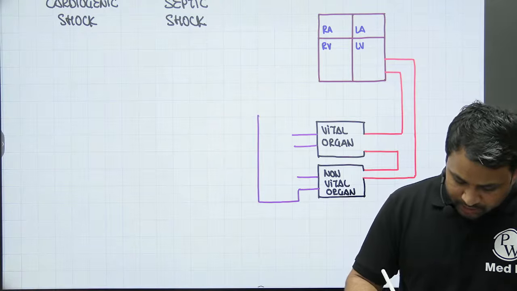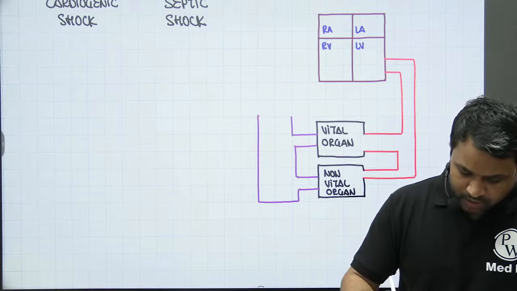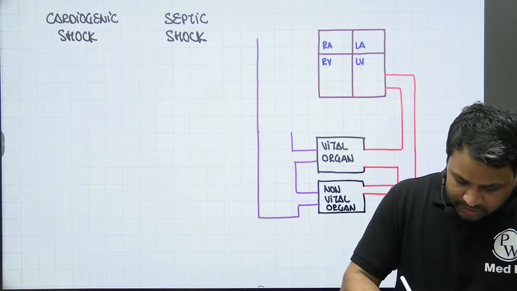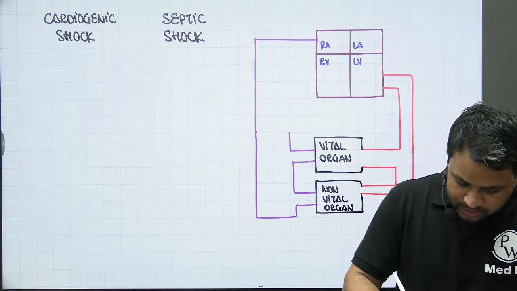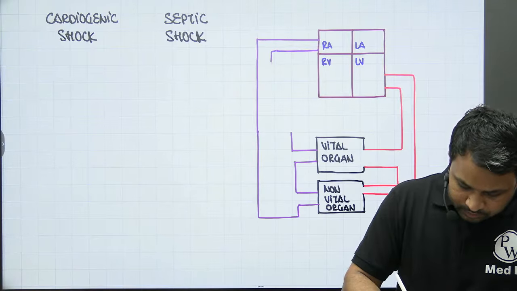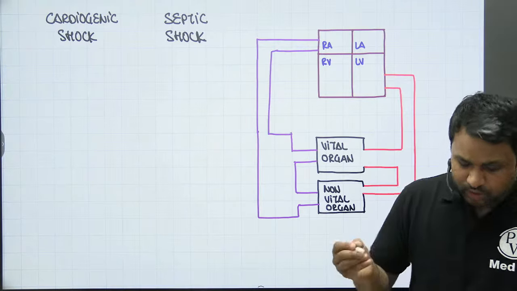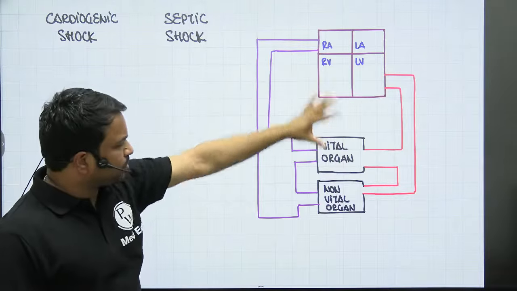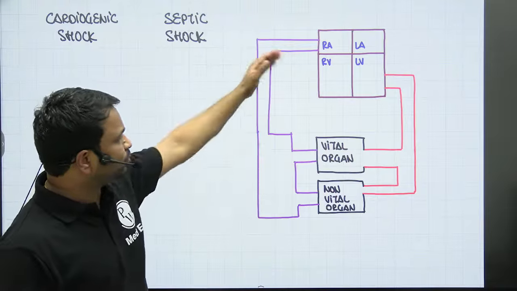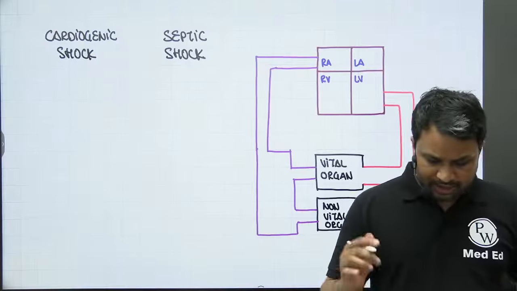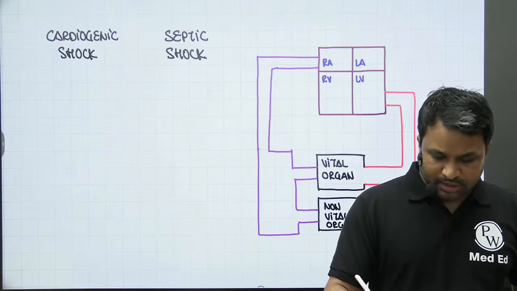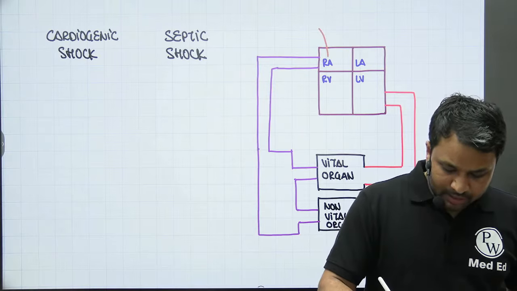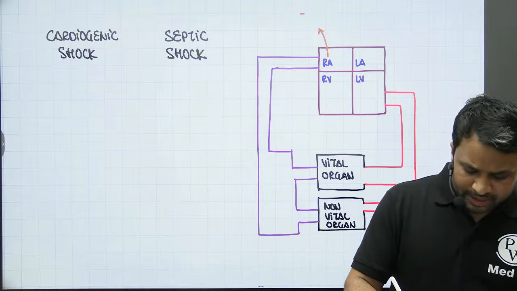Now for our comfort, I'm going to name this as the vascular pool. Now from the vascular pool, the blood is now going to return to the right side of the heart and the circuit is completed, right? So blood starts pumping from the heart, it goes into the aorta, goes into vital, non-vital, comes back to the vascular pool and it reverts back. As simple as that. Now, a couple of important things that we need to understand before we jump into our discussion. Remember, whenever we talk about the right atrial pressure, the right atrial pressure is measured by jugular venous pressure.